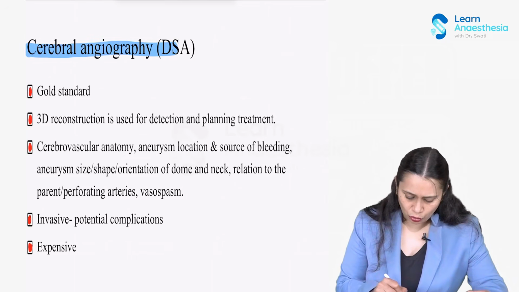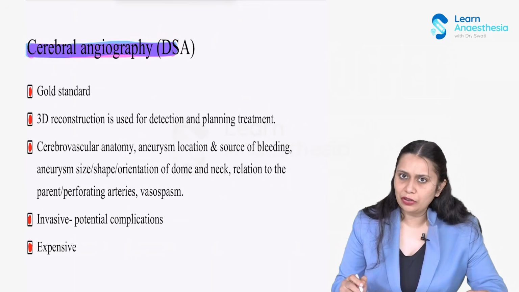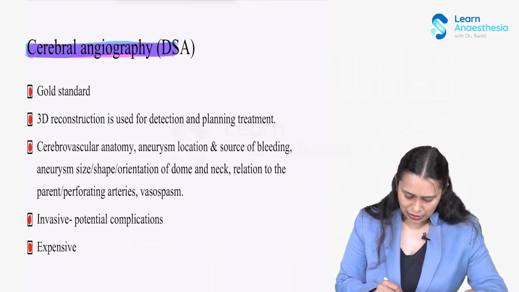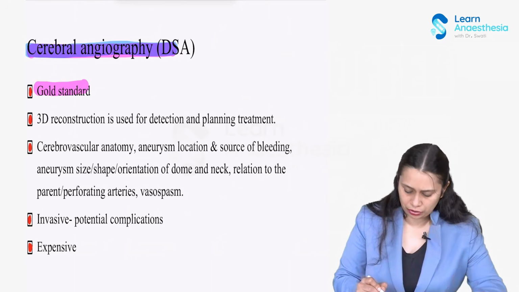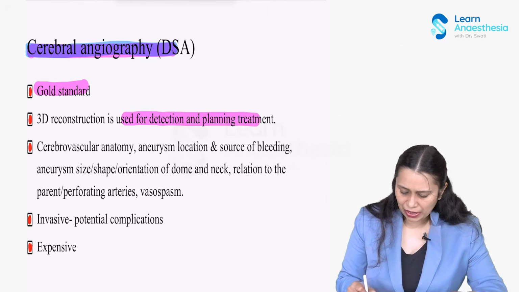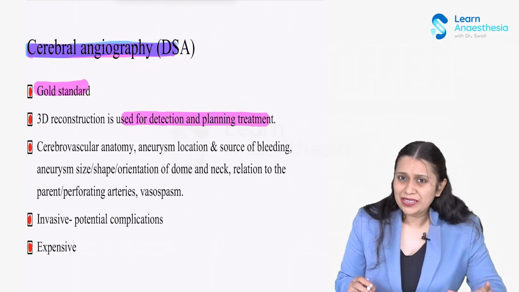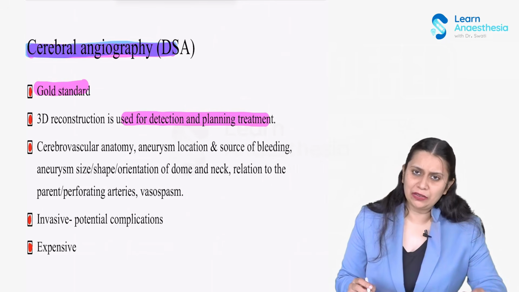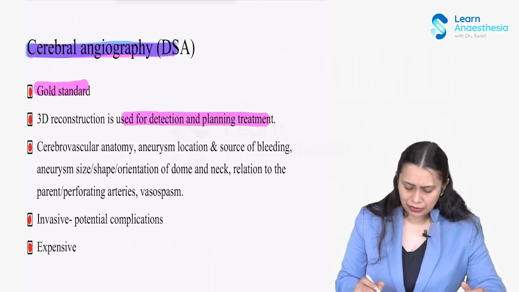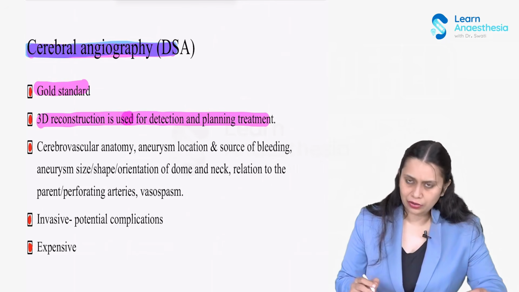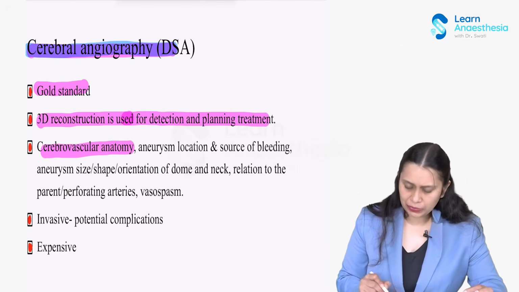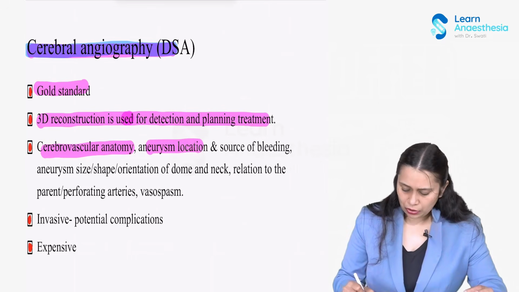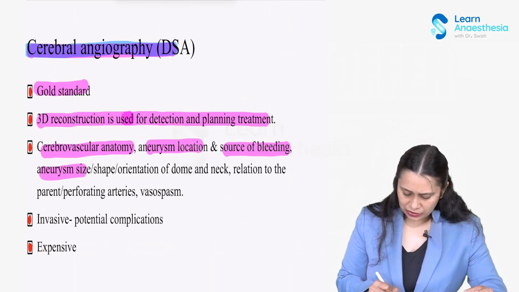The other investigation is cerebral angiography, digital cerebral angiography. This is the gold standard. Cerebral angiography is the gold standard. Okay, a 3D reconstruction is used for detecting and planning treatment. So where is the aneurysm? How do we need to plan the treatment, what is the depth of where the aneurysm is located, everything we get from a 3D reconstruction.